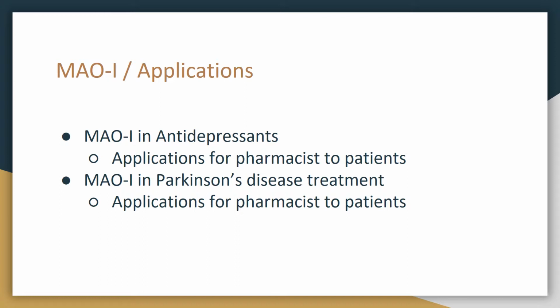for antidepressants. However, they are used as last resorts for antidepressants because they have severe side effects such as hypertensive crisis and serotonin syndrome. MAO inhibitors can be used in Parkinson's disease treatment because it is seen that people with Parkinson's disease have abnormally low and falling levels of dopamine in the substantia nigra part of the brain. The MAO inhibitor prevents the degradation of the dopamine, which increases the level of dopamine.